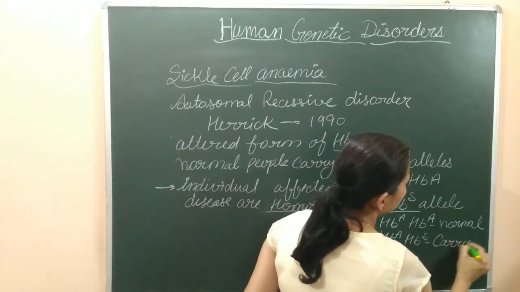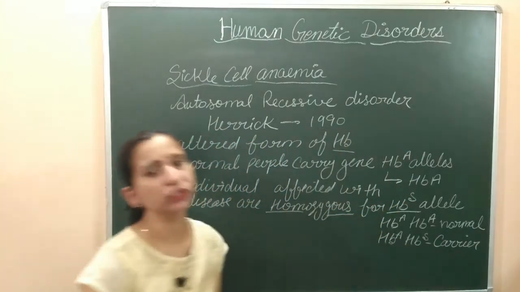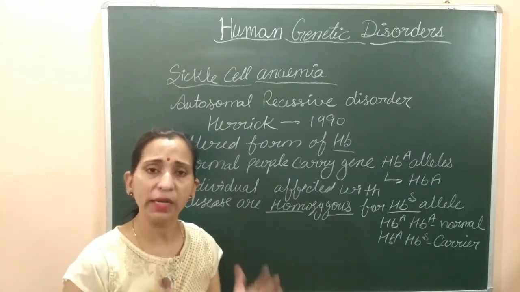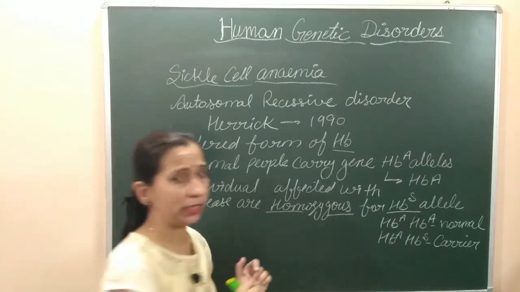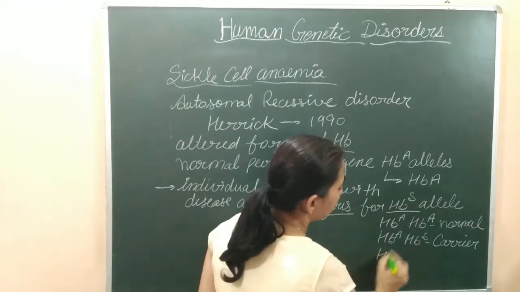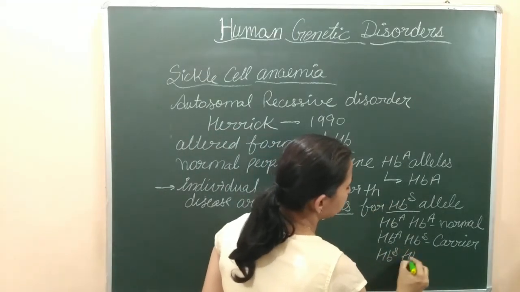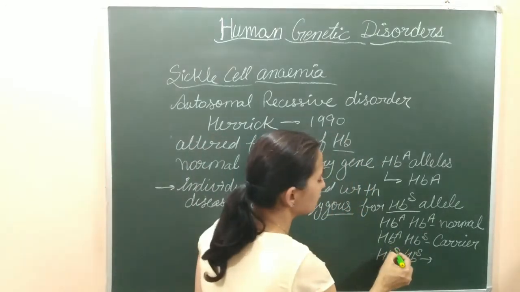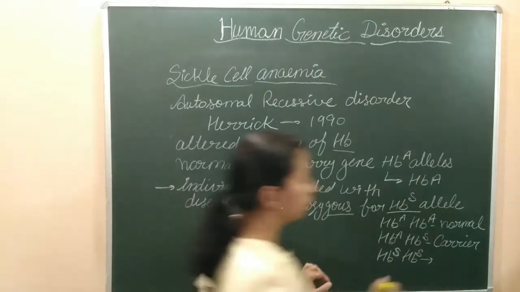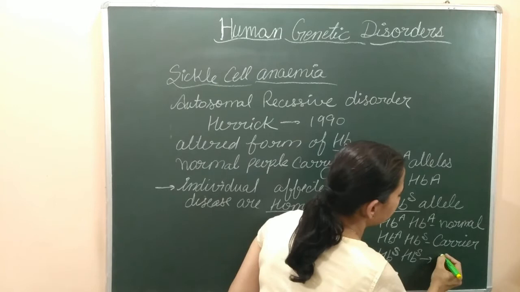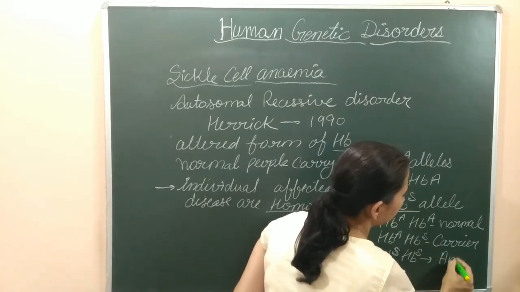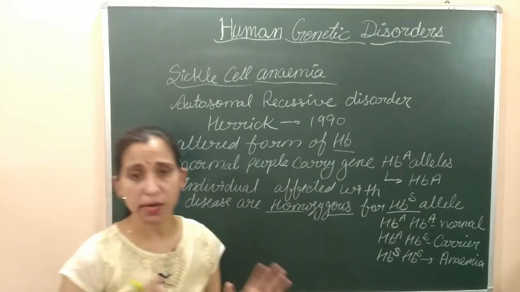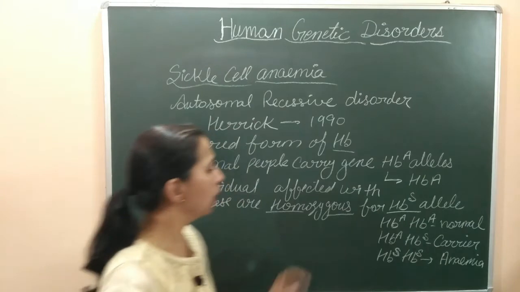The disease is not shown here. This type of person is not an affected person, but a carrier. They are considered affected individuals when they carry homozygous alleles, that is HBS and HBS. If the person is carrying this homozygous allele, HBS and HBS, then we call that person sickle cell anemic. This is the condition where anemia is caused, and that anemia is due to the formation of sickle cell RBCs.